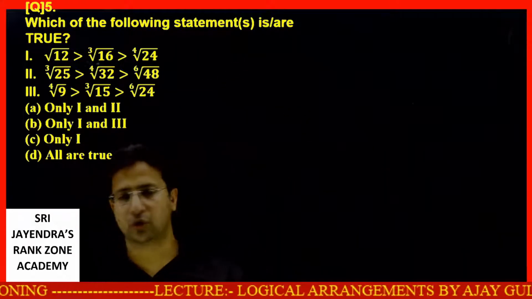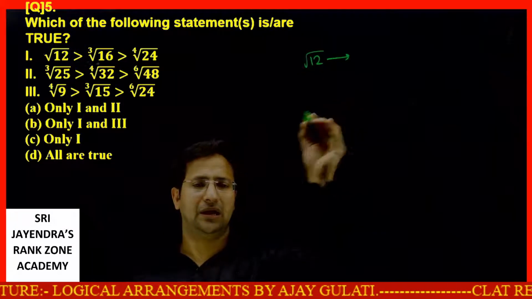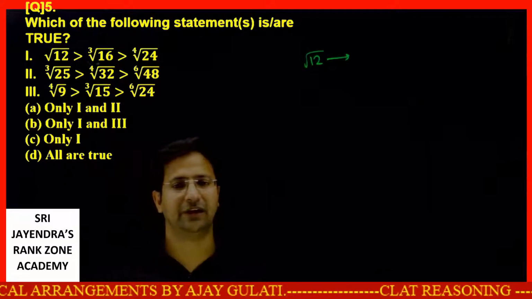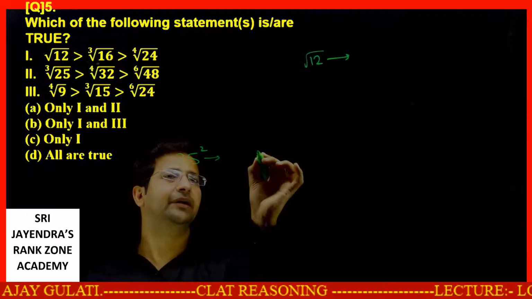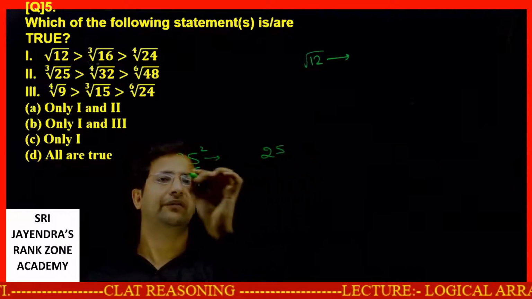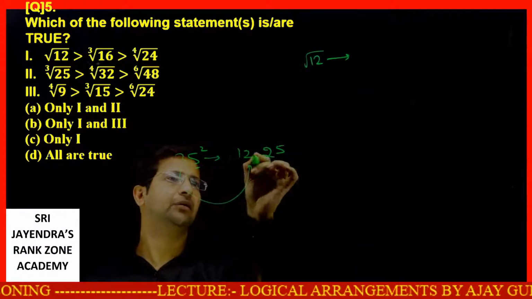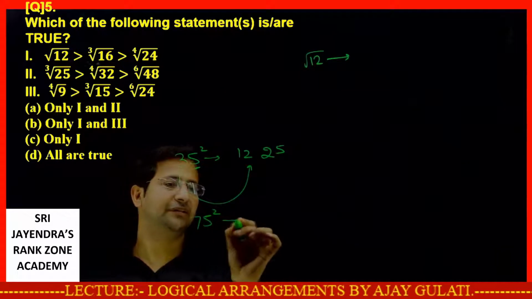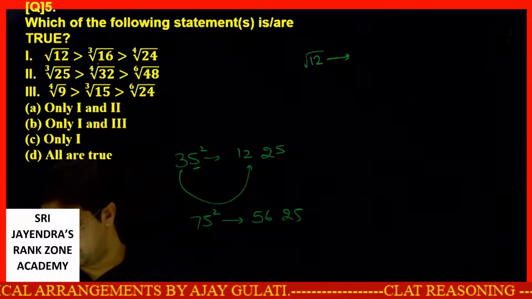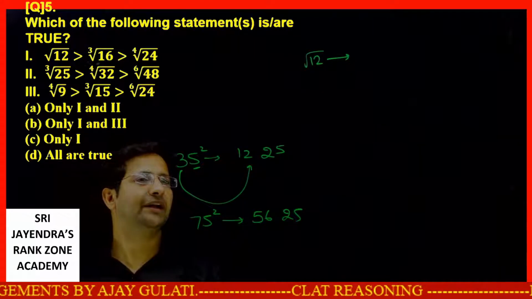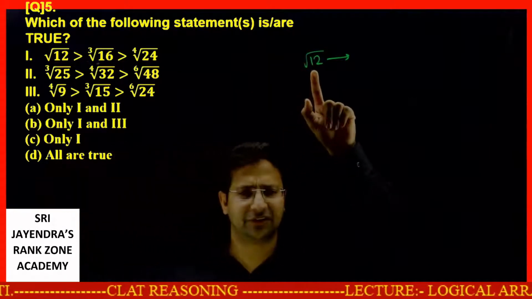The moment I saw root 12, see, if you know how to calculate the square of a number which ends with a 5, suppose I need to find 35 square. It will be 5 square, 25, then multiply 3 by its successor 4, 3 into 4 is 12, so 1225. 75 square I can easily spot, write 25, 7 into 8 is 56, this way. So the moment I see root 12, I can read it as 12.25.